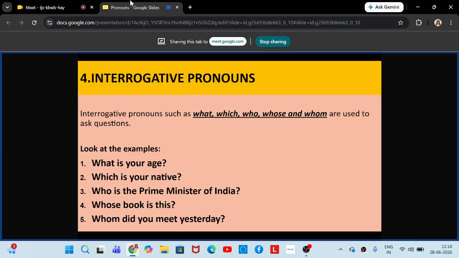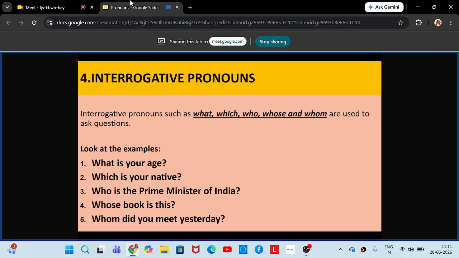So what is the difference between who, whose, and whom? Let us also discuss that. For students of Tamil Nadu, I can translate in Tamil. Who na வந்து யாரு? So who is the Prime Minister of India? So இந்தியாவோட பிரதமர் யாரு? Who is the Prime Minister? Or who is the President of India? Who is the Chief Minister of Tamil Nadu?